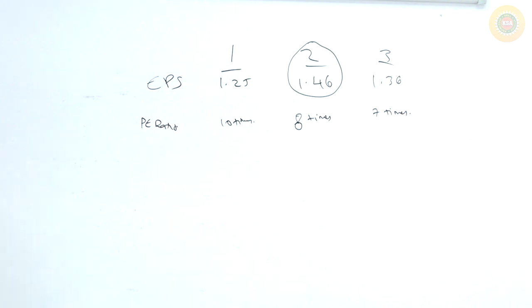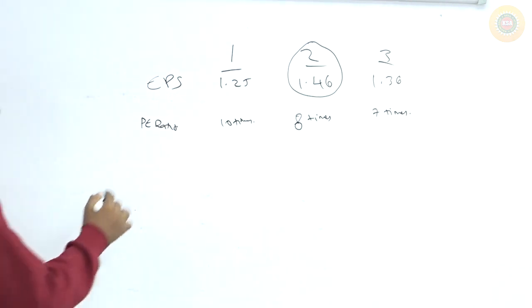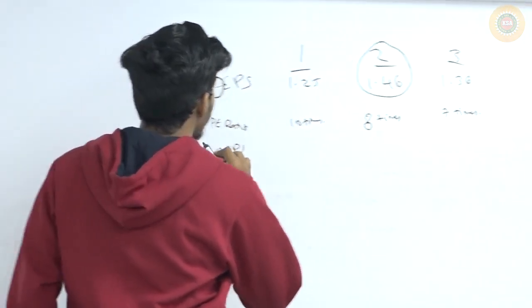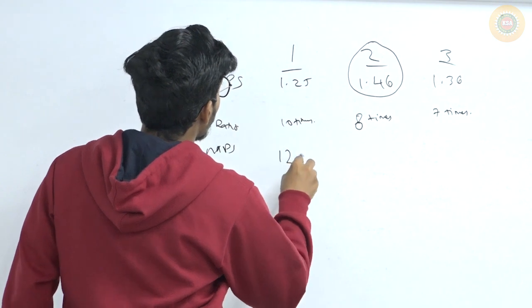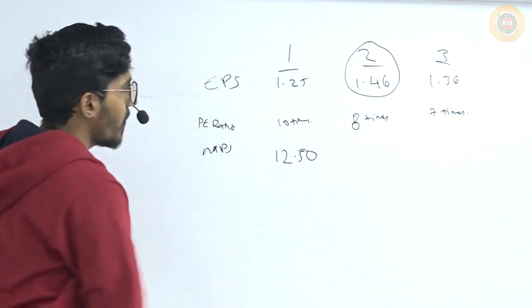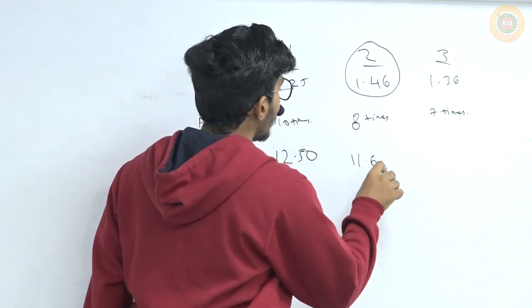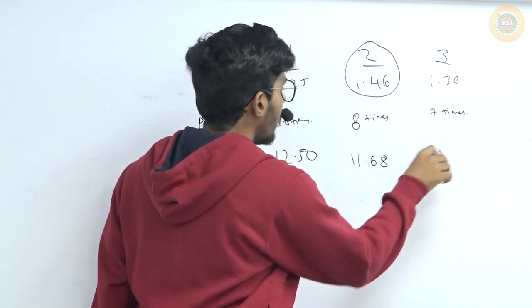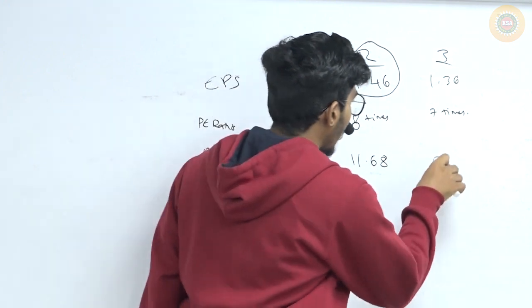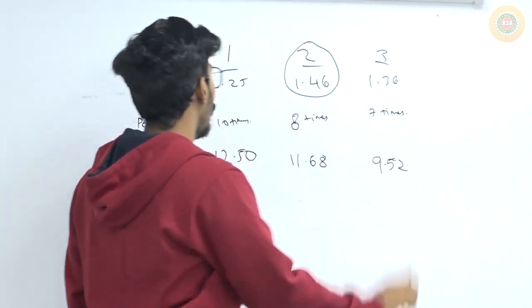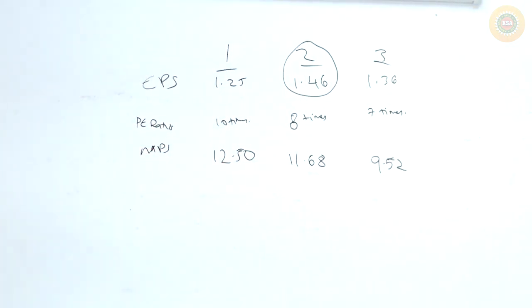Now the next thing is you have to find out market price per share. How to find out market price per share? EPS into P/E ratio. Clear? What is the market price per share here? 12.50. Here? 11.68. Here? 9.52.